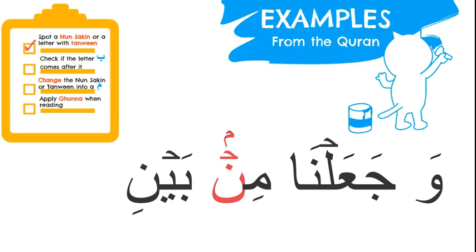The next one, we check if there is a letter ba, which we can clearly see in the word bayni, so we can tick that off. Next, we need to change the noon sakin sound into a mim, so instead of min it will be mim, so we can tick that off because we remembered to do that. And finally, we are going to apply ghunna when we read it. وَجَعَلْنَا مِن بَيْنِ. Excellent, mashallah, we can tick that off too.